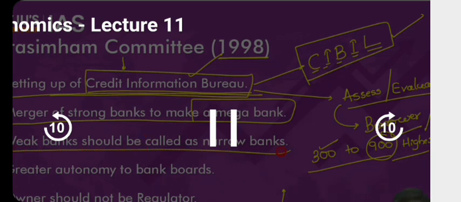Weaker banks should be referred to as narrow banks. Understand this carefully. What is this idea of narrow banking? Narrow banking means they will not be allowed to use the deposits in giving loans. The RBI will put a lot of restrictions. RBI tells them, do not use your deposits in giving loans. Why? You have incurred a lot of losses. The losses incurred by the bank are very, very high. And when the losses are so high, should the bank be allowed to give loans again?